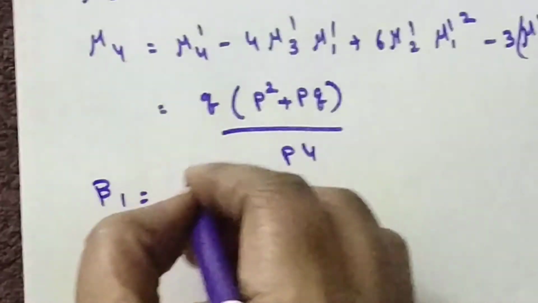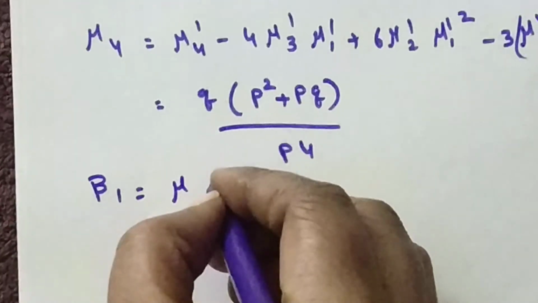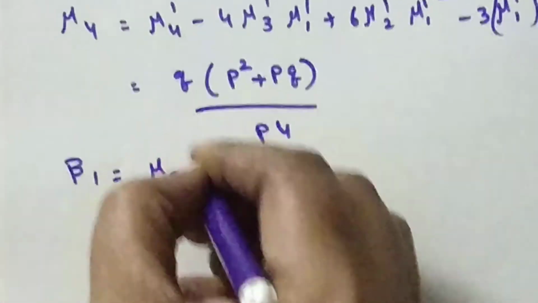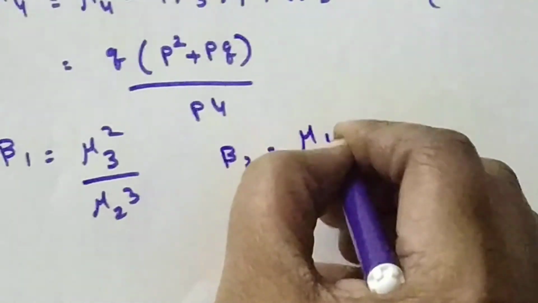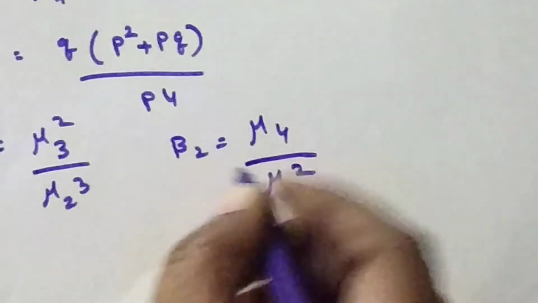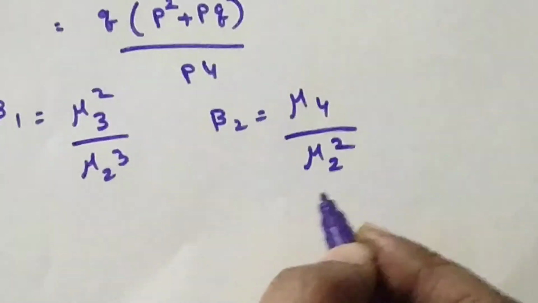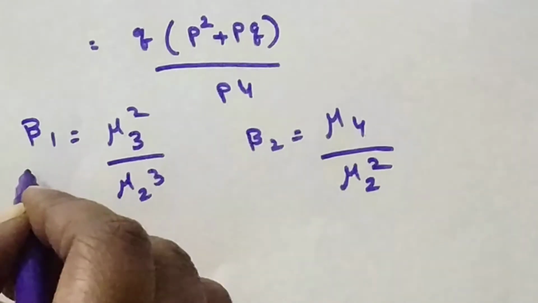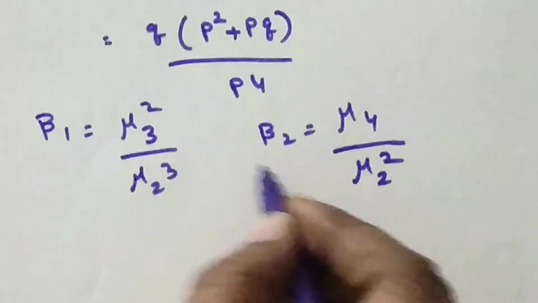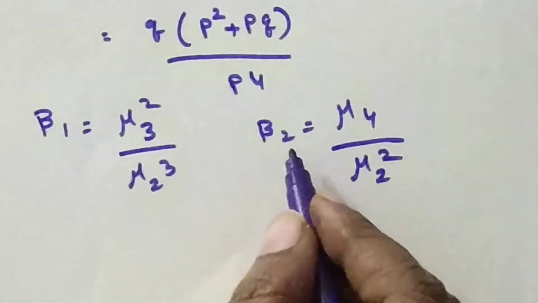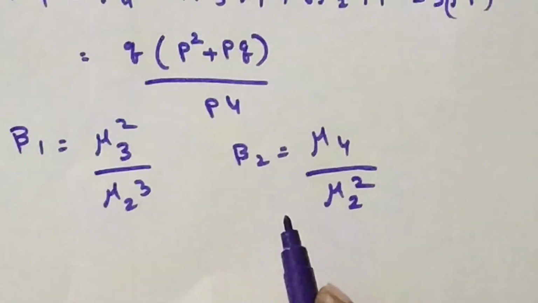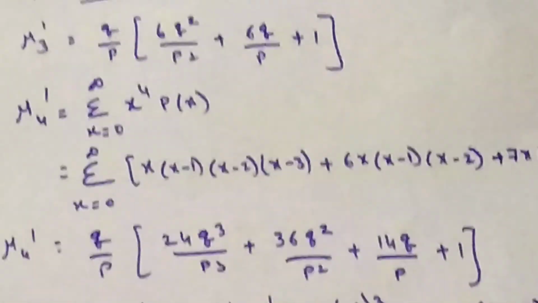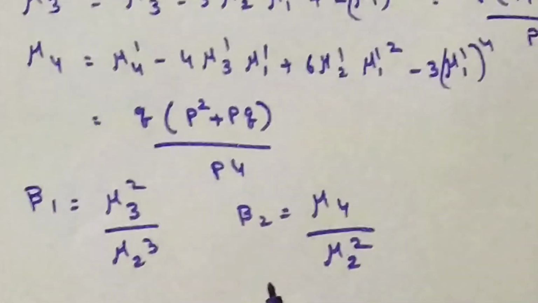From these two, we can derive β1 as μ3² by μ2³. In the same way, β2 is μ4 by μ2². If you substitute μ3, μ2, and μ4 here, you will get β1 and β2. β1 is the measure of the skewness and β2 is the measure of the kurtosis. So like this, we can define the central moments and the non-central moments of the geometric distribution. Thank you.